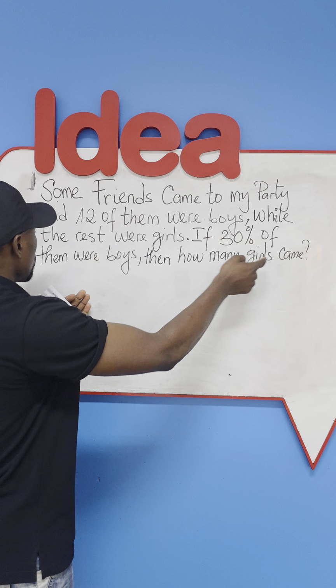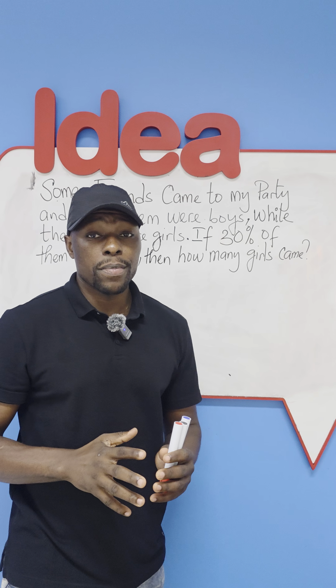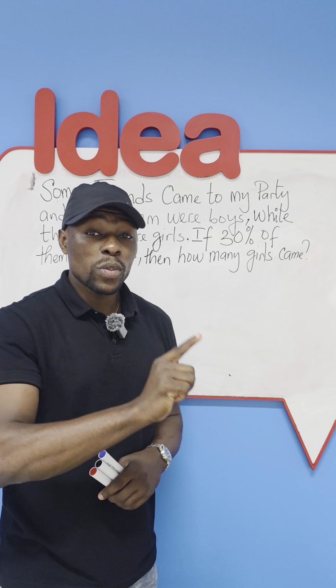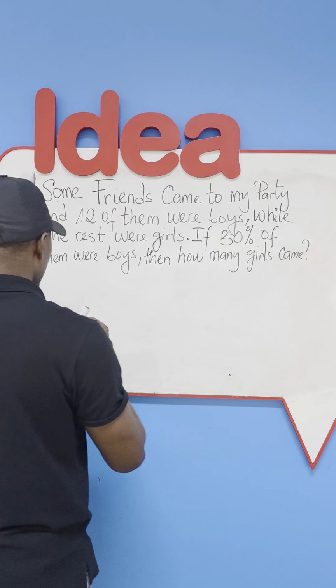Some friends came to my party, and 12 of them were boys, while the rest were girls. If 30% of them were boys, then how many girls came? Dear friends, here's another word problem. The secret here once more lies in reading between the lines. Follow me, dear friends. Solution.